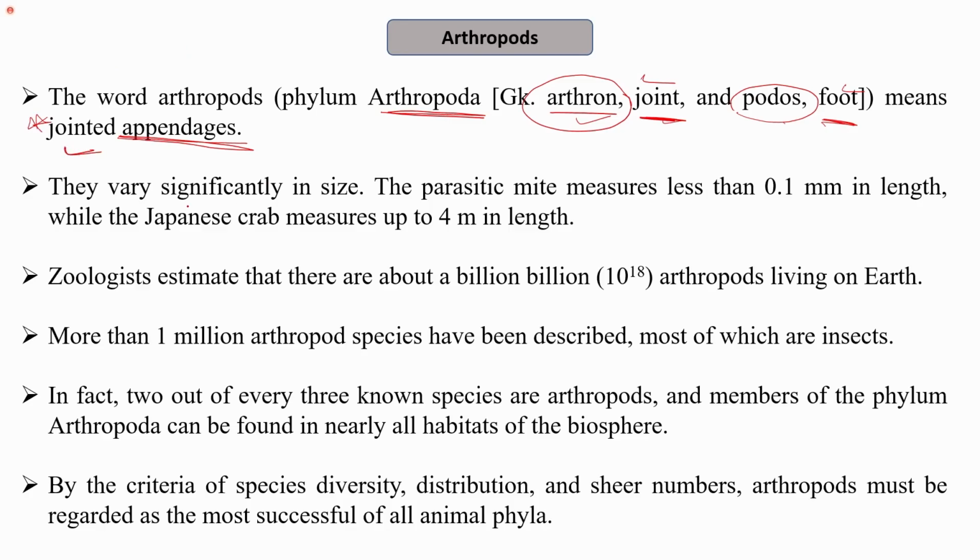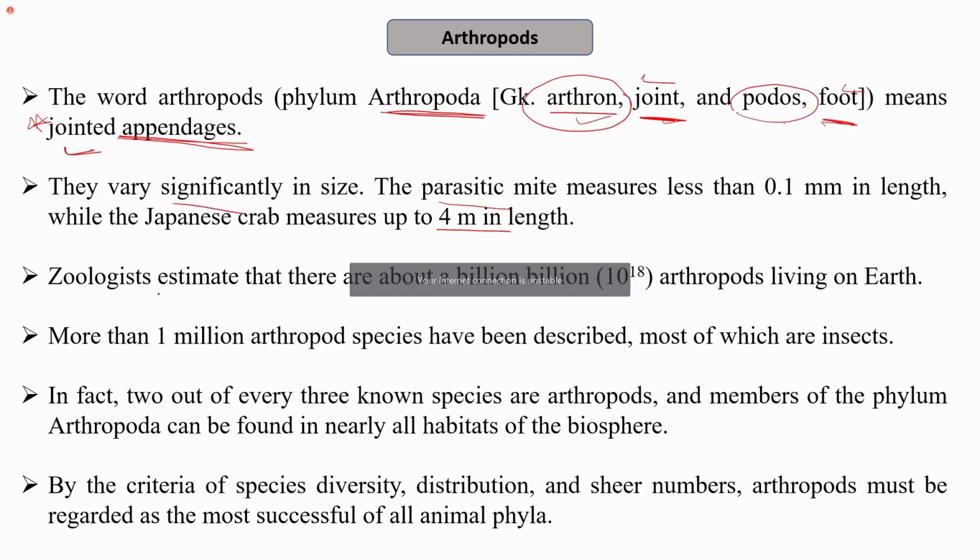Now, if I talk about the size of the arthropods, they vary significantly in size. They can be very small, that is less than 0.1 mm in length, while there are some which can measure up to 4 meters in length. So the size varies significantly between different organisms. Some might be very small, like one example that I mentioned, the parasitic mite.